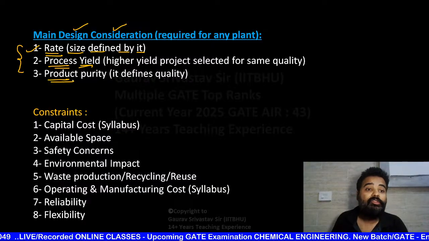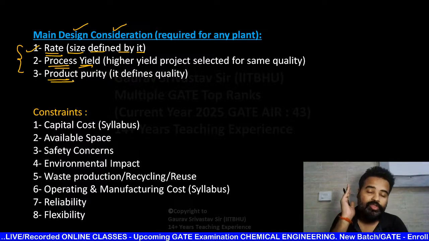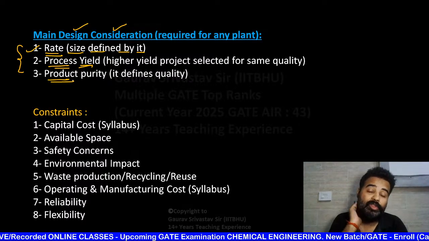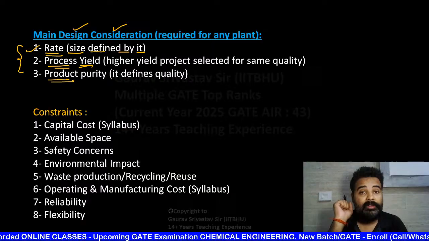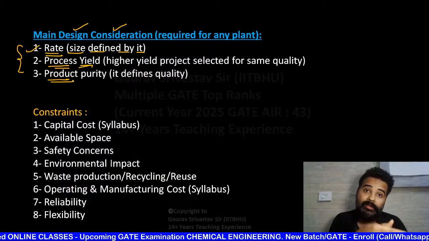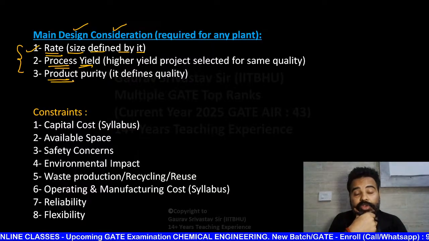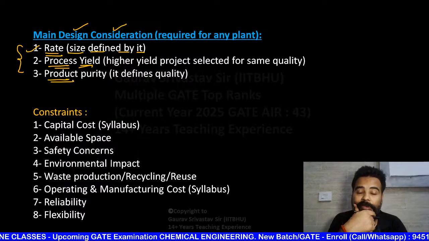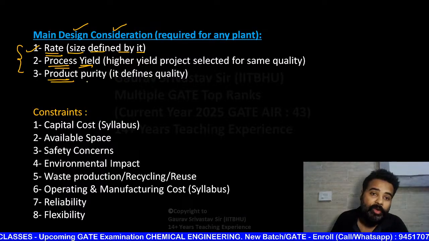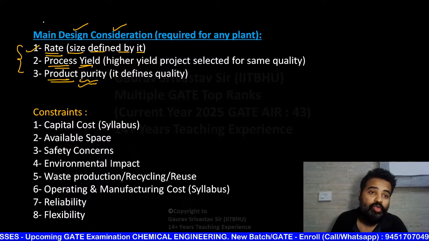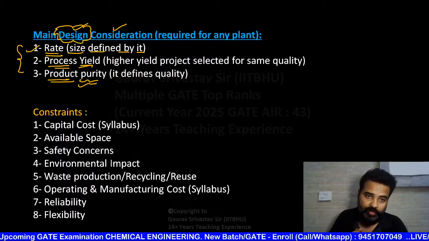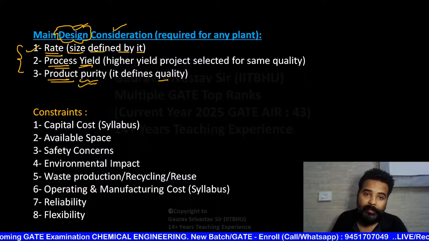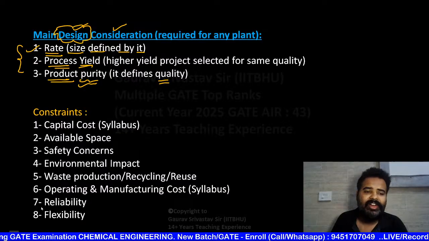Product purity. In one, chamber process and contact process are there. By chamber process, you can make up to nearby 80% concentrated H2SO4. But with the help of contact process, you can make 98% or even higher percentage of sulfuric acid. So product purity is also going to affect your design, how much purity you are going to choose. It defines the quality.